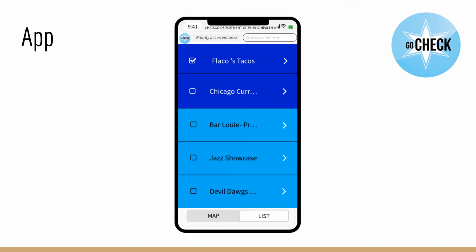The app also offers a list view that summarizes the establishments that fall on the map. To fix the extent of the map so that the list does not change, the inspector can press the pause button on the map. The restaurants are then listed in order of priority in the list with the same color scheme. Boxes for each restaurant can be checked after inspections. The inspector can also filter the list by name.